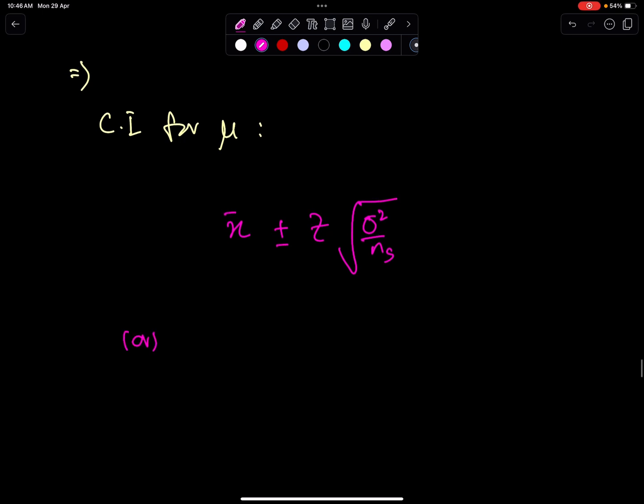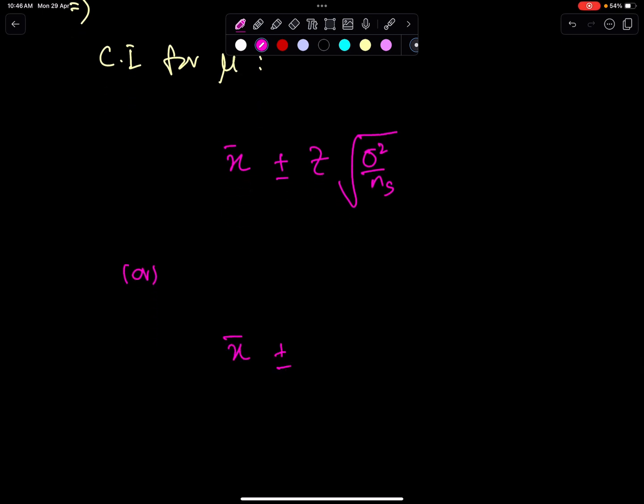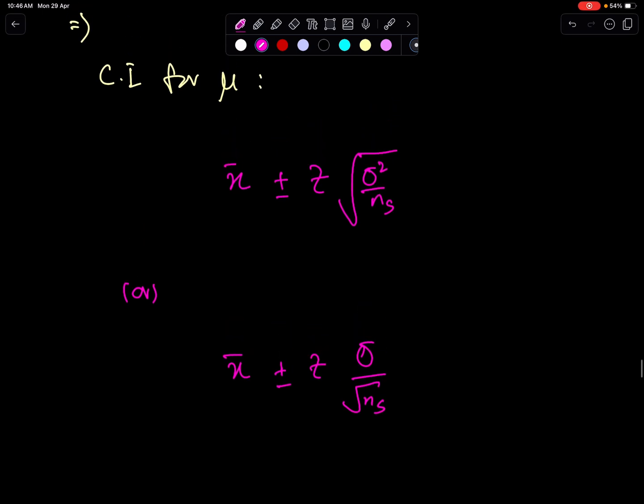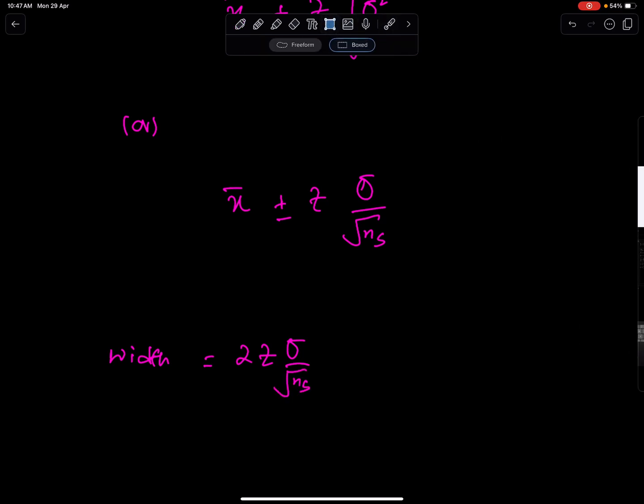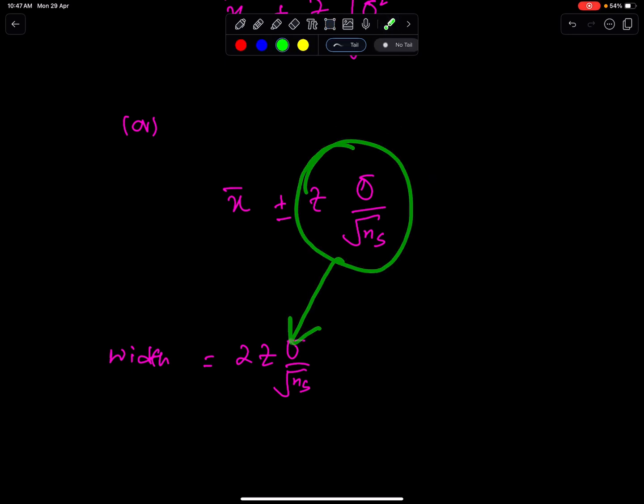You can also write this as x bar plus minus z sigma over under root n. Both expressions, or both formulae, are fine and correct. And the width of the confidence interval is 2 times z sigma over root n. If you multiply this factor by 2, you will get the width.